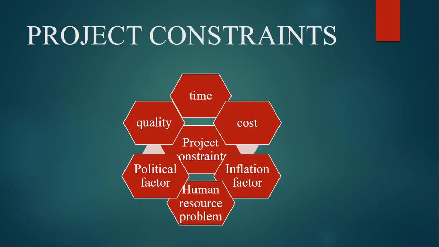If people move to another organization, or the death of an important employee creates a problem, then how do we adjust a new manager, a new skilled person to replace another person? So human resource issues are also very important.